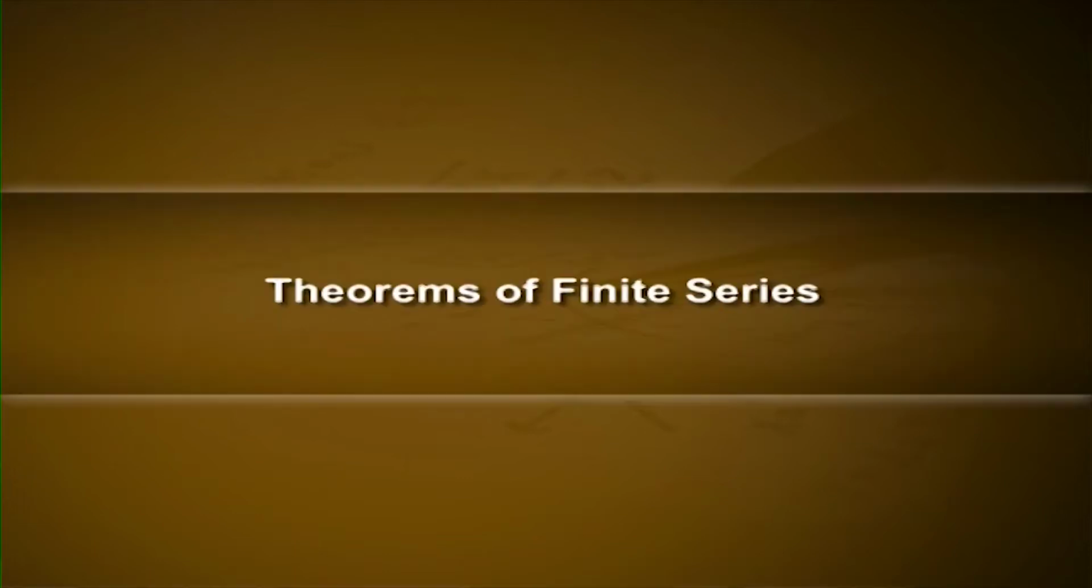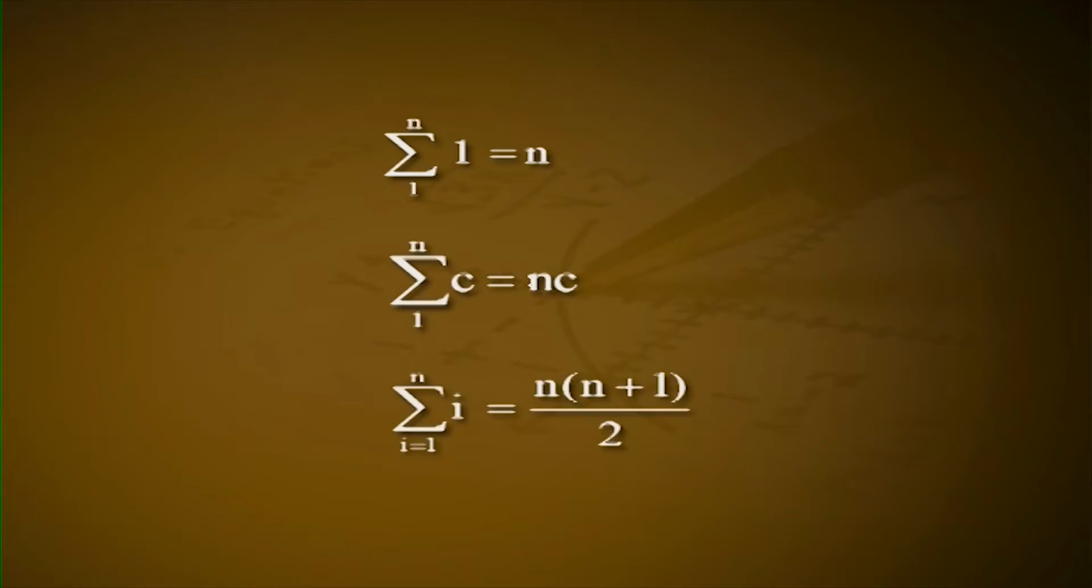Theorems of finite series. The following theorems give formulae to calculate series with common general terms. These formulae, along with the properties listed above, make it possible to solve any series with a polynomial general term as long as each individual term has a degree of 3 or less. Sigma i equals 1 to n of 1 is equal to n. Sigma i equals 1 to n of c is equal to nc. Sigma i equals 1 to n of i is equal to n times (n plus 1) by 2.